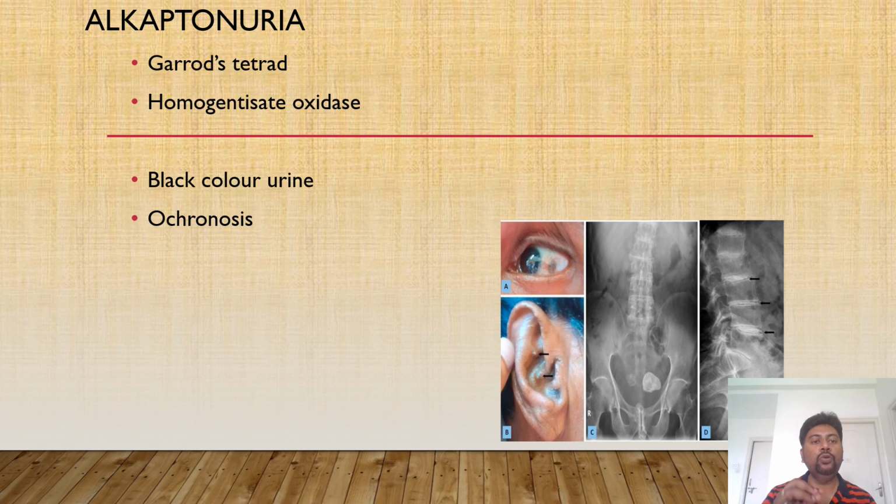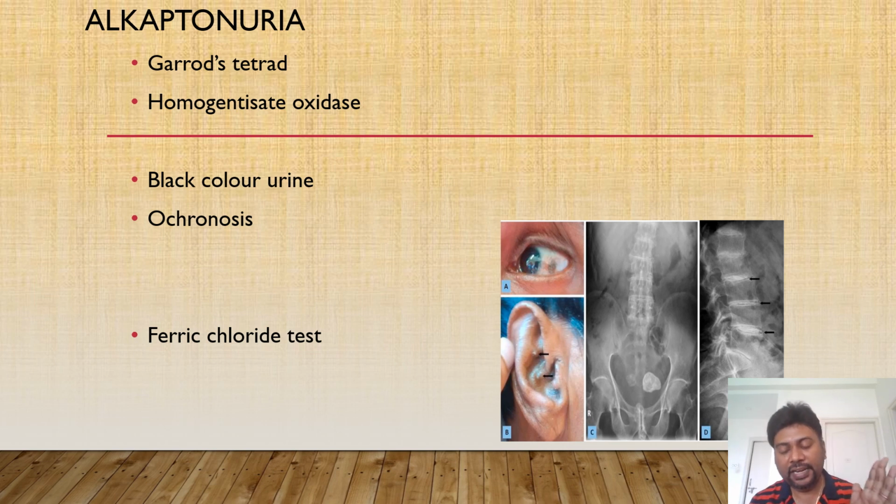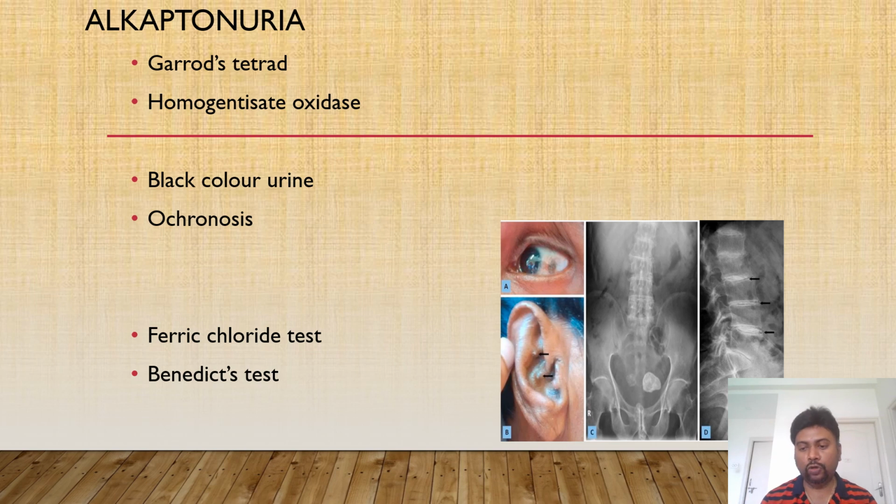Now how to diagnose this case? We have a few screening tests like the ferric chloride test. I said in phenylketonuria also we use the same ferric chloride test, and that it is not a specific test. It can be answered both by phenylketones and by homogentisic acid. But in alkaptonuria, along with the ferric chloride test, Benedict's test will also be positive. If both are positive, you can suspect alkaptonuria. If only the ferric chloride test is positive, you can think about phenylketonuria.